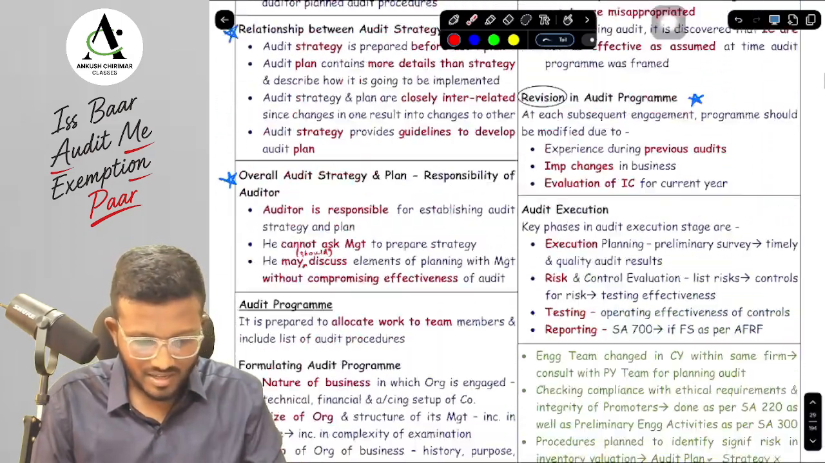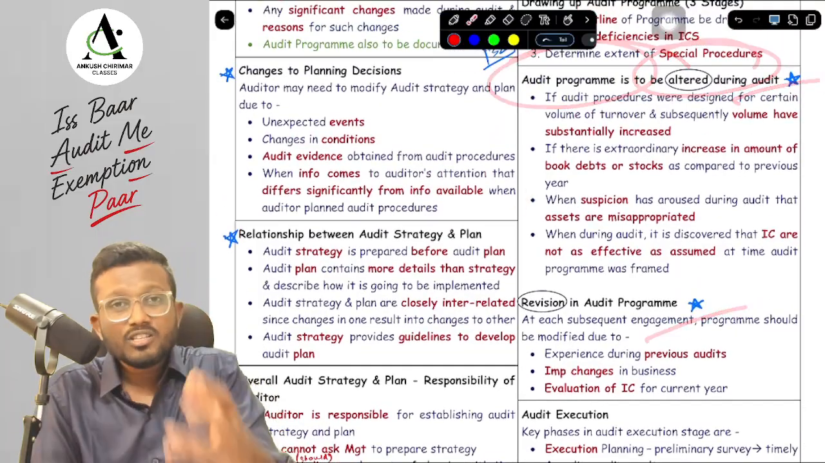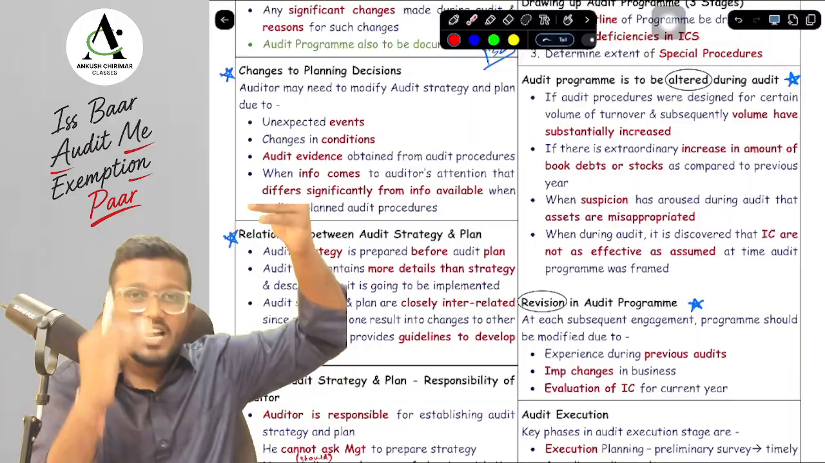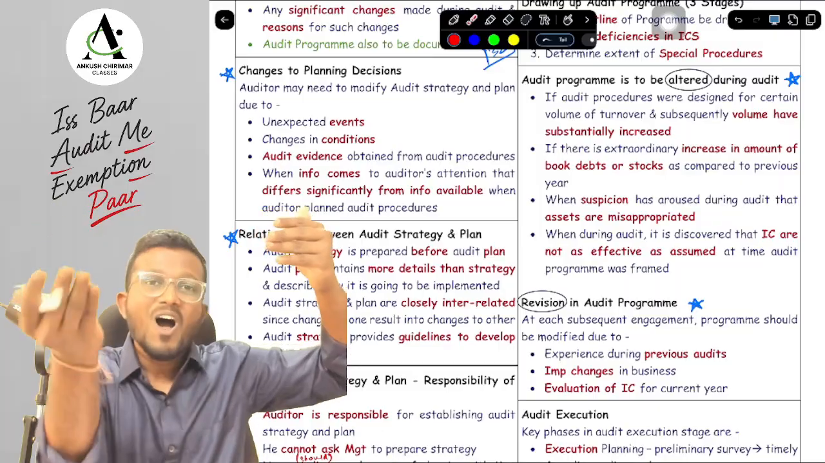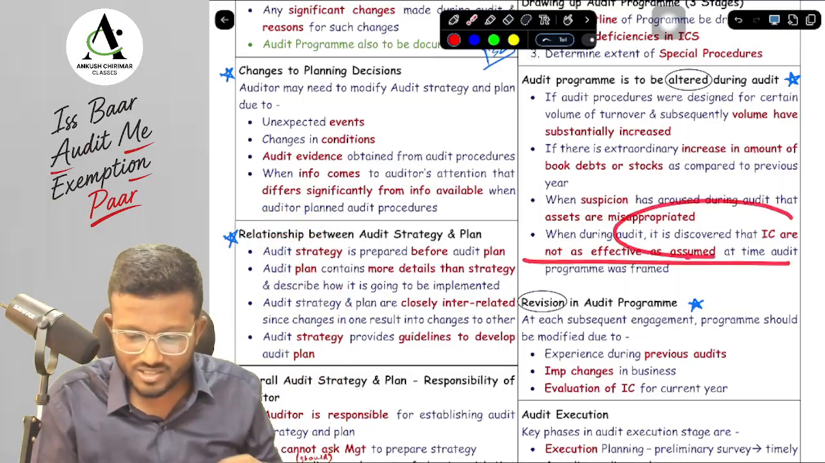Next, what is important, sir? Here the 2 points are important: alteration and revision. Audit program is altered during the year because of what? Either the revenue is increased significantly, or the assets are increased significantly, or the assets are decreased because they are misappropriated. Why misappropriated? Because the internal control is not very effective.